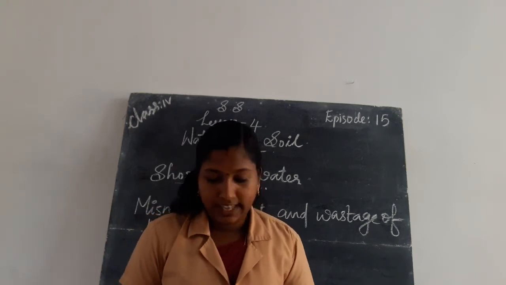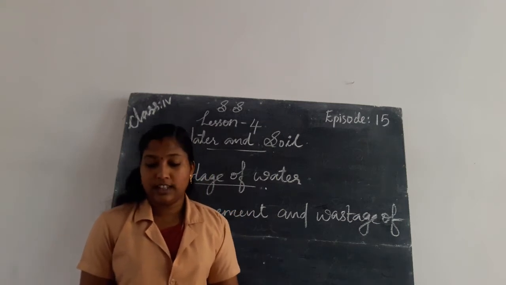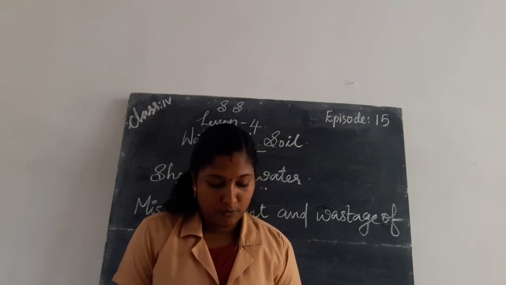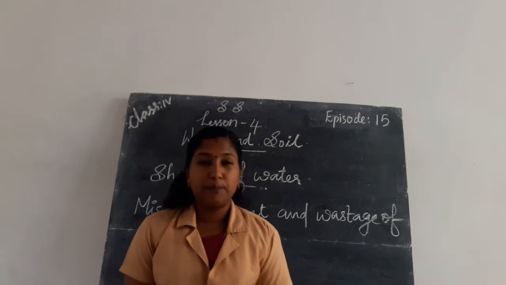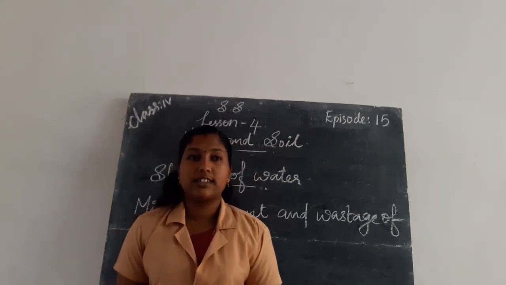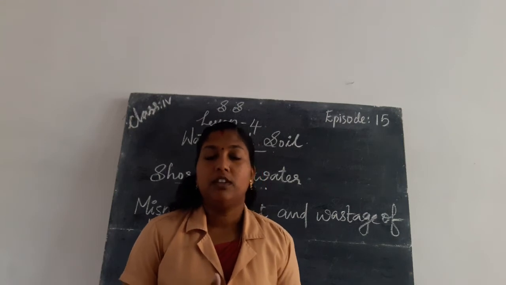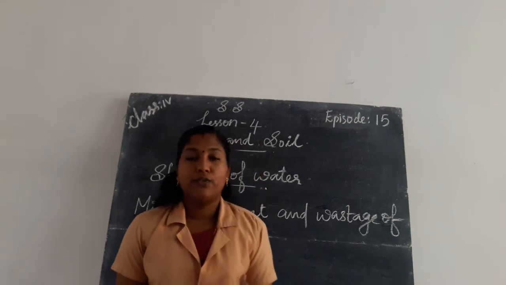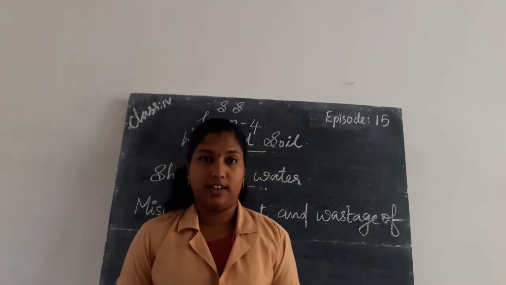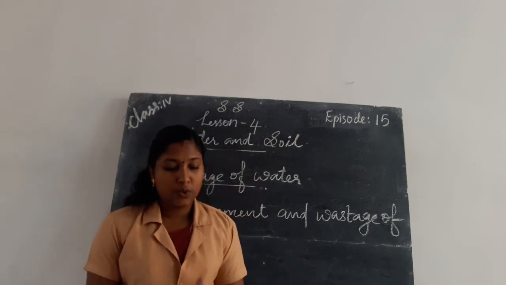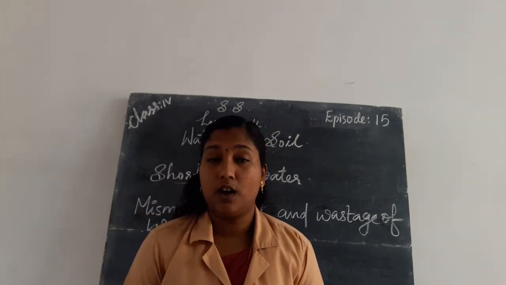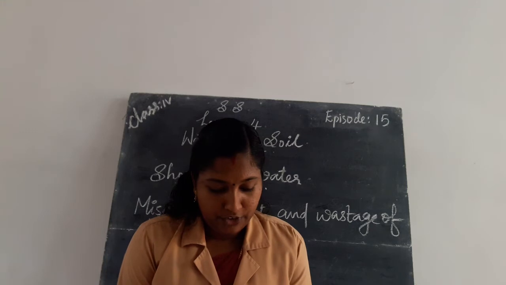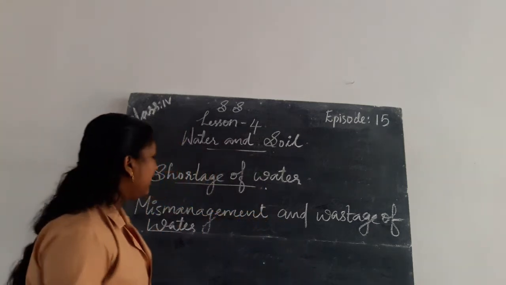Next, how do people get water during summer season? We know that people make wells and tube wells, then tanks, ponds and lakes. They use the water from rivers, lakes, dams, canals, ponds and so on for getting fresh water. Now we are going to learn how people get water. First, people get water from wells and tube wells.